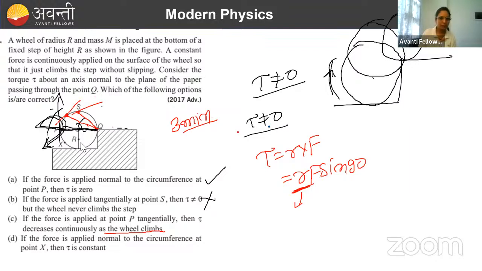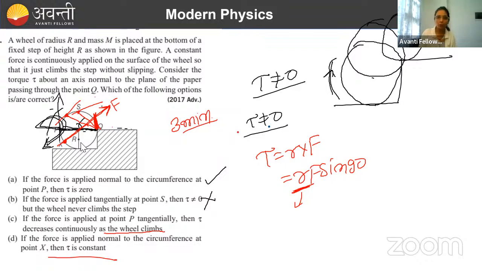Now, if the force is applied normal to the circumference at point X, similarly at point X, if the force is getting applied normally, it means the force is getting applied like this. So this is the line of action of force. What is the distance of this line of action of force from the axis of rotation point? This perpendicular distance is this. Now the option says, if the force is applied normal to the circumference at point X, then tau is constant.